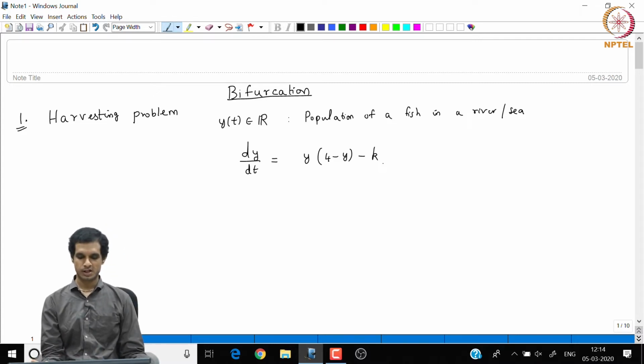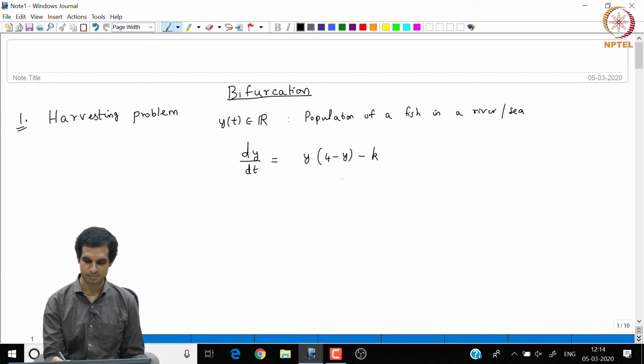So, let us first analyze why this model makes sense for the scenario that is presented. If we expand this, we will get 4y minus y square minus k. Now, this 4y arises because of the growth or reproduction of the fish.